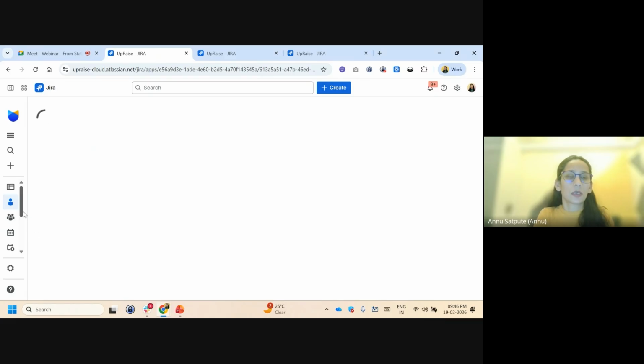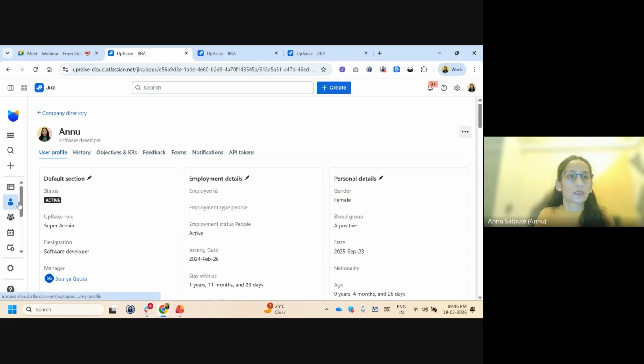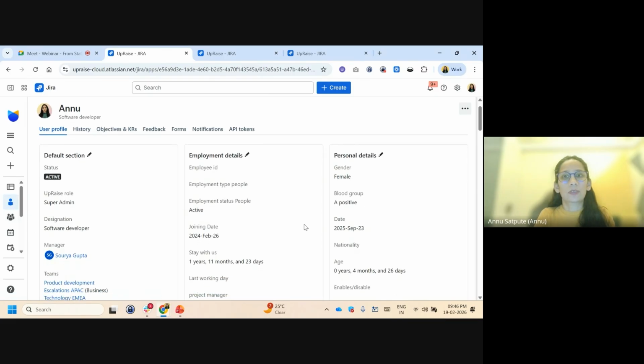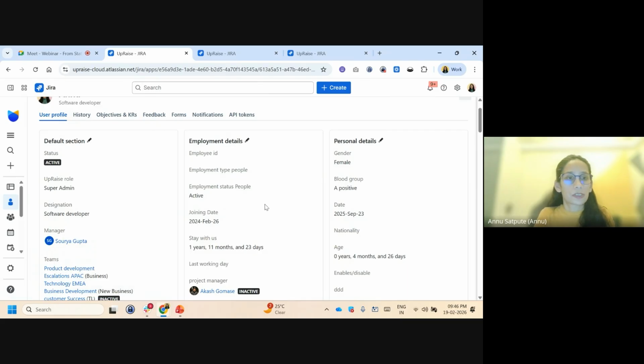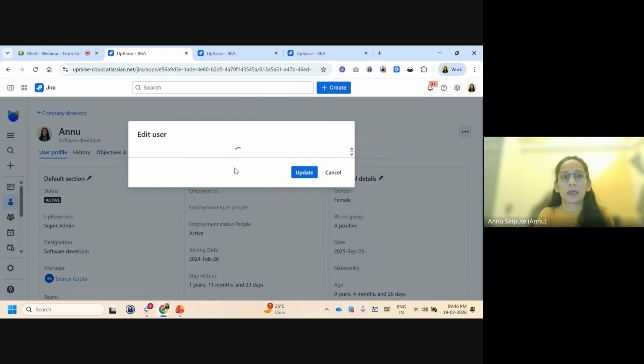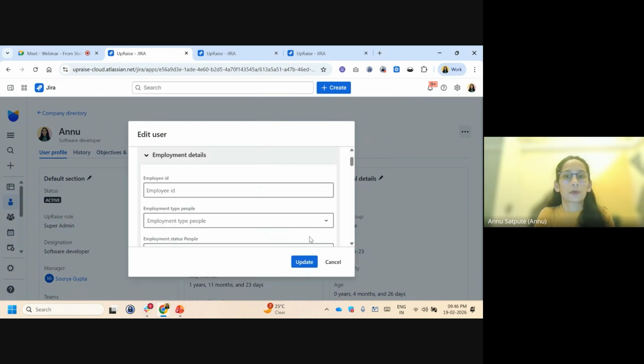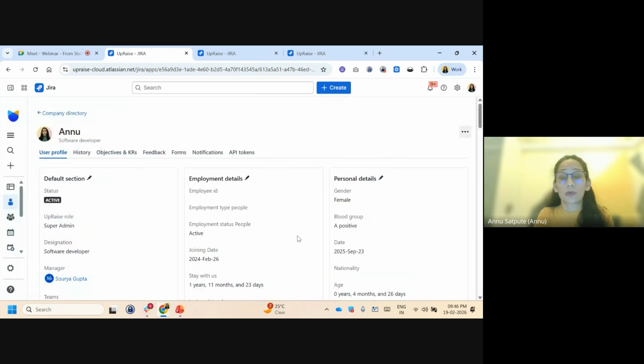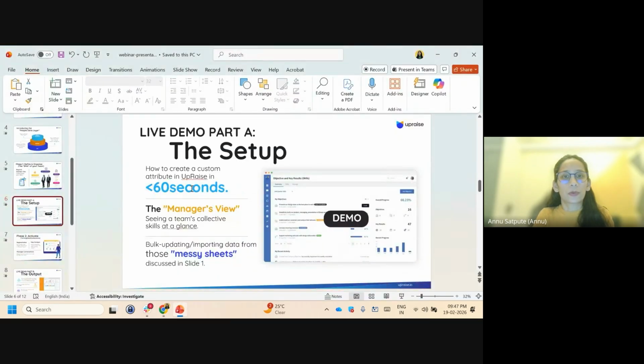So this is the profile of an individual user, and you can see how these profile attributes are visible here. If these profile attributes are editable to them, they will have this edit option. Otherwise, they won't be able to edit it. If it's not visible to them, that attribute will not be added to this profile page. In this way, you can move to any user's profile and look at their employee data or the attributes that are there, right? So this was the first part that we wanted to cover here.